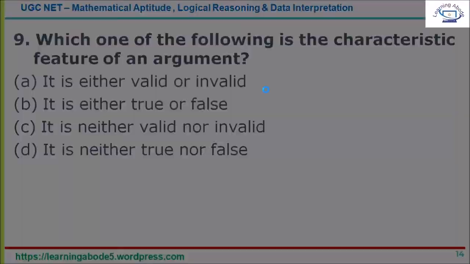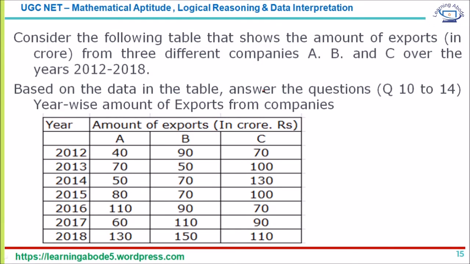Now we have come to the last part, data interpretation. Just look at the data here, a very simple table format. You have 3 companies A, B, C, and the amount of exports in crores is given.